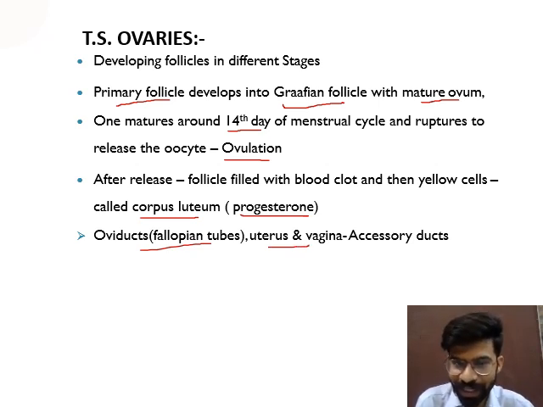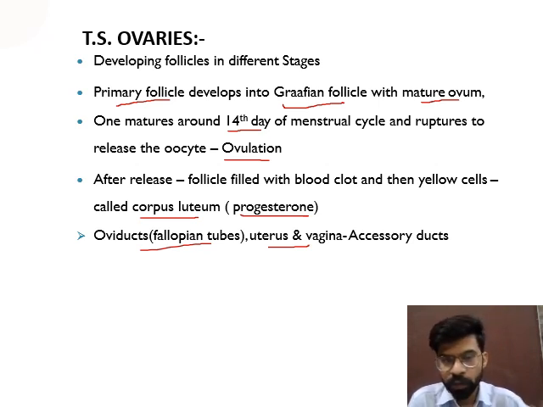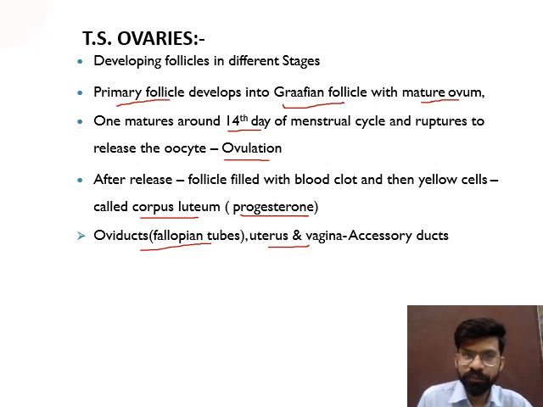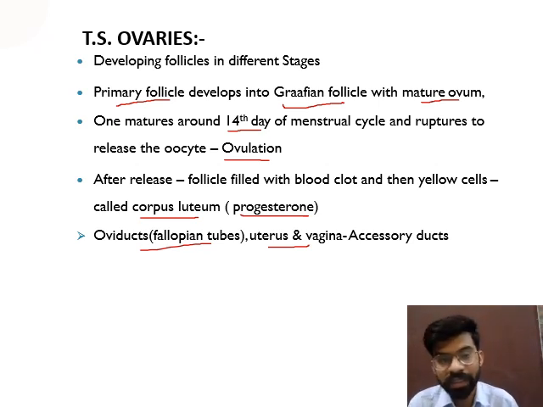Fallopian tube, uterus, and vagina combined are termed accessory organs or accessory ducts, already covered in the previous slide. So this is all about the female reproductive system, regarding the ovaries, the formation of the Graafian follicle and release of the ovum. And you must remember the function of corpus luteum. Corpus luteum leads to the formation of progesterone, the hormone that is required for pregnancy. We will discuss it later on. So thank you.